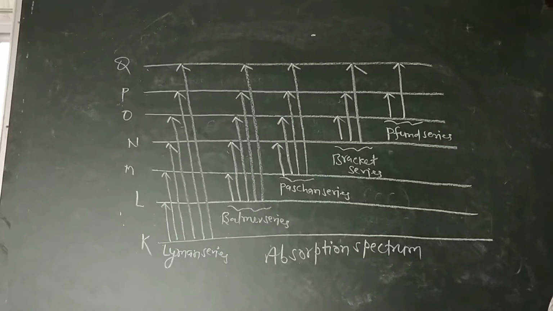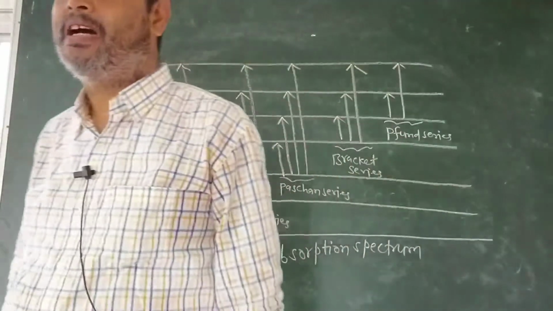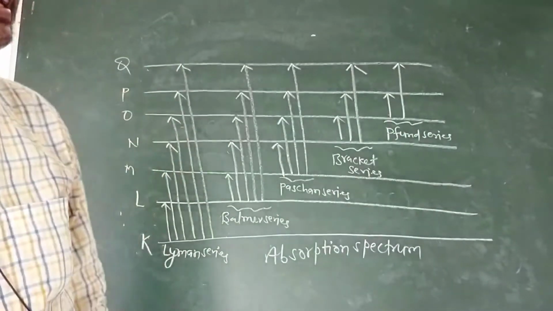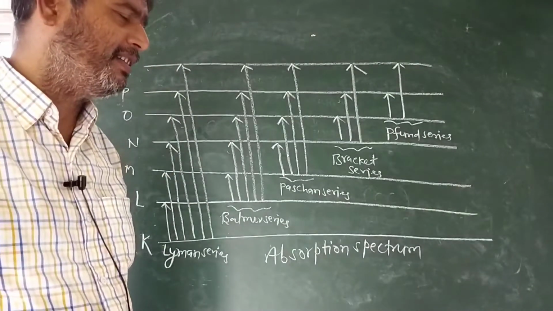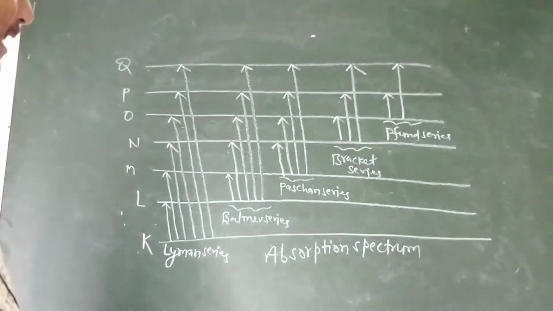So either emission or absorption, a photon of the required wavelength is either absorbed or emitted by the electron.